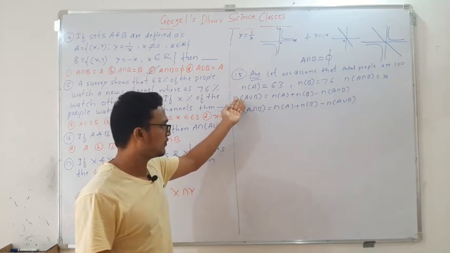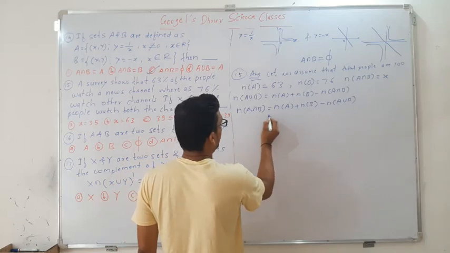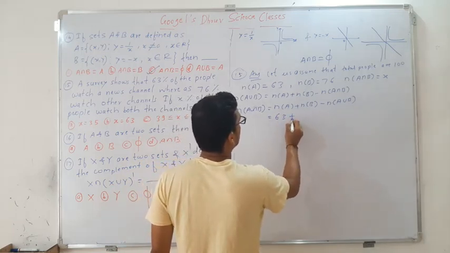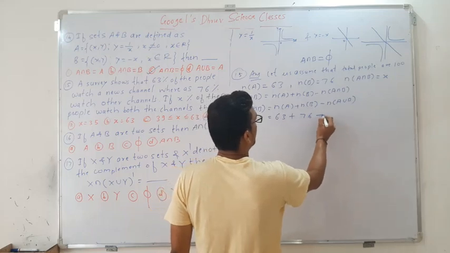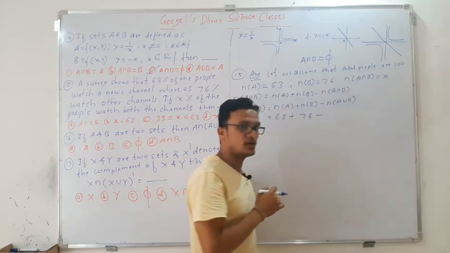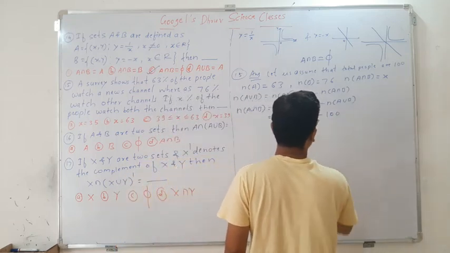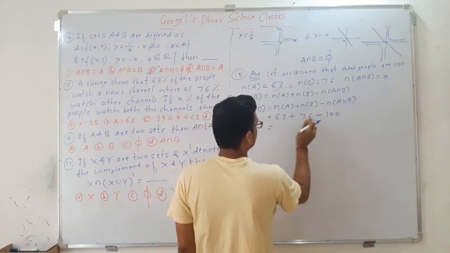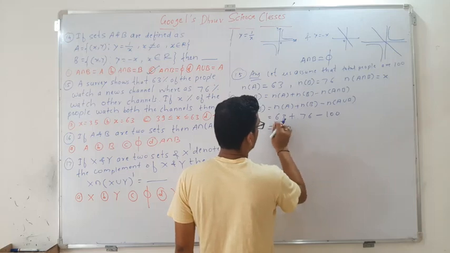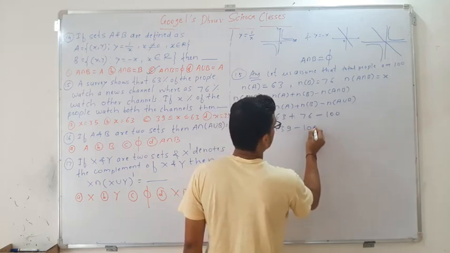You can represent the formula this way or that way. So n of A intersection B is equals to 63 plus 76 minus n of A union B. This n of A union B means the total people, that is 100. So 6 plus 3 is 9, 12 plus 1 is 13, 139 minus 100.